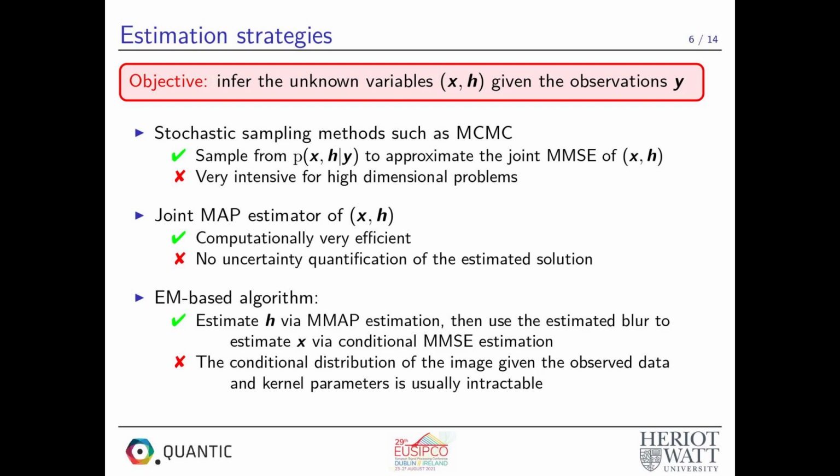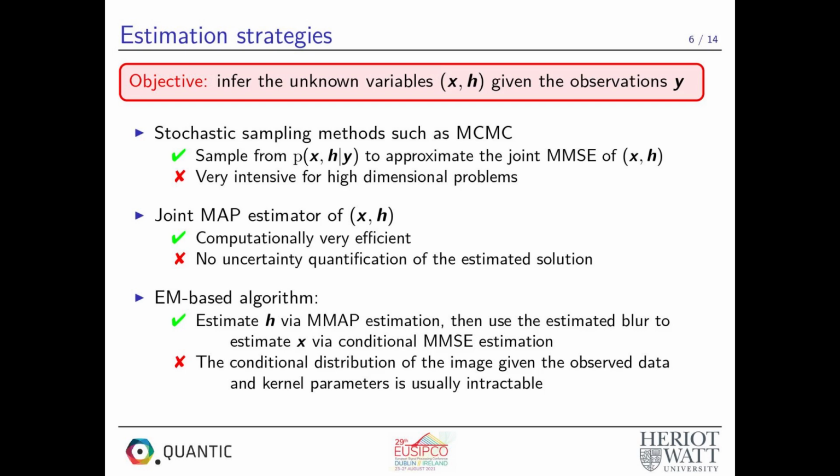Different estimation strategies can be used to infer the original image and the blur given the observations. Stochastic sampling methods, such as Markov chain Monte Carlo, generate a sequence of samples from the joint probability distribution. And then, these samples are used to approximate the joint minimum mean square error estimator of both the image and the blur.